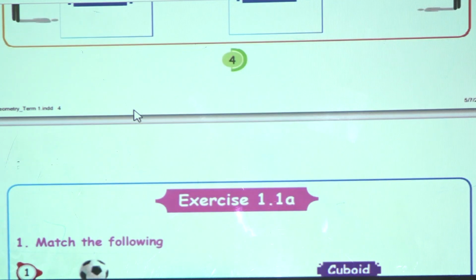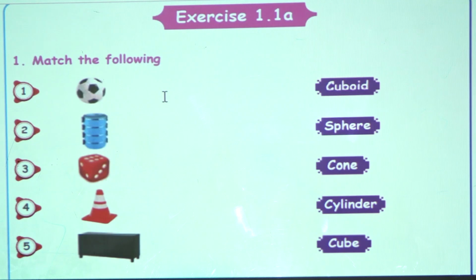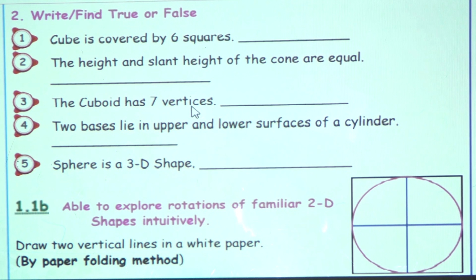The first exercise we completed, so I will give some questions to you. Exercise 1.1a: match the following. You match and write in your classwork note. The second topic is to find true or false. Five statements are given, and you have to find out which is true and which is false.